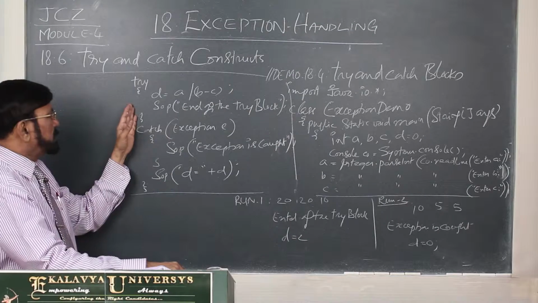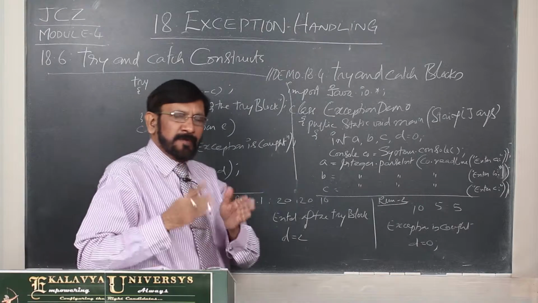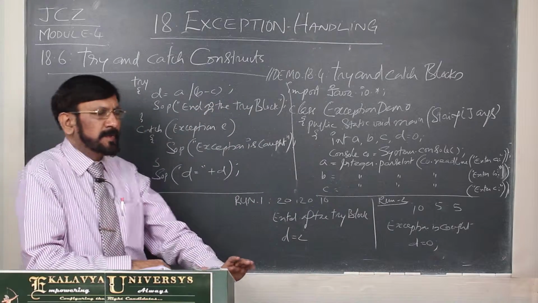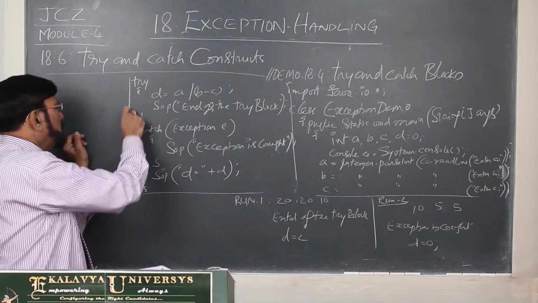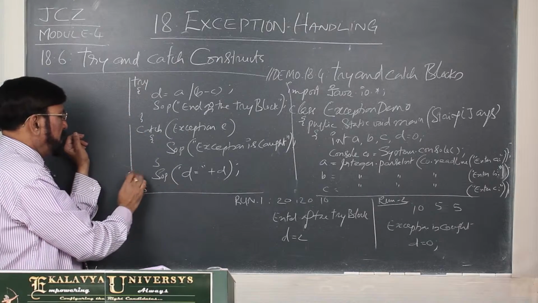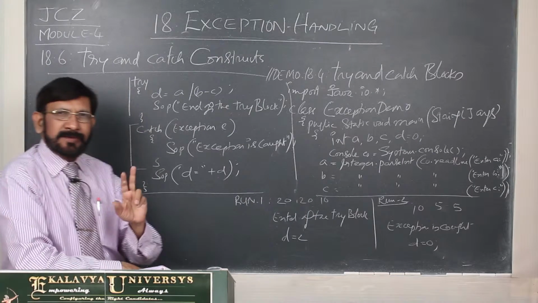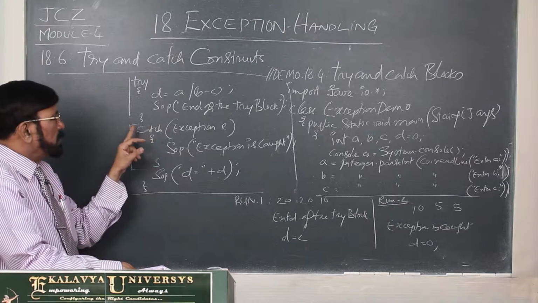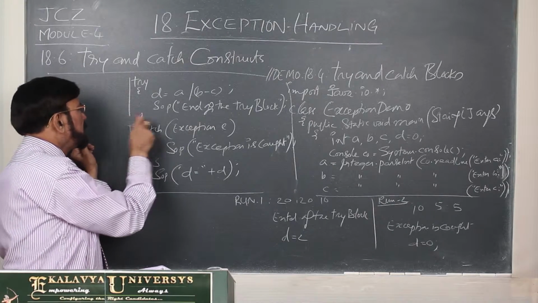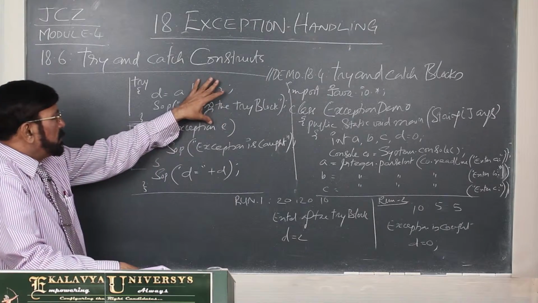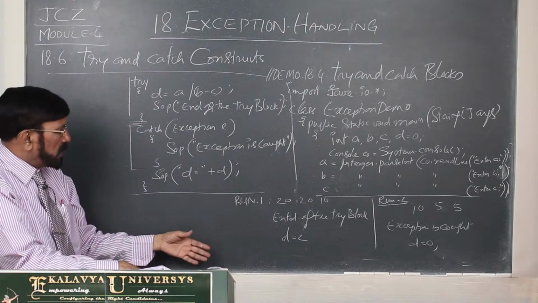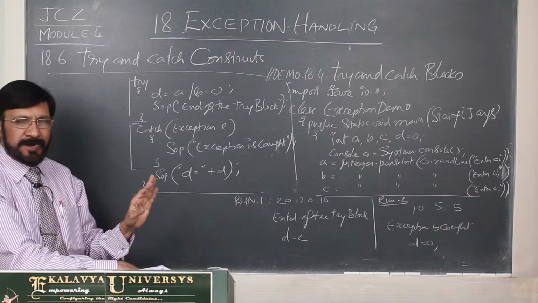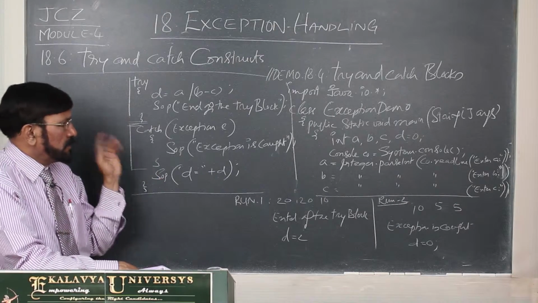And for every try block, you must write either one or multiple catch blocks, immediately after that. Now, this is the try block. Immediately after that, the corresponding catch block I have written. Try and catch are two keywords. Now, this is the way you have to write. In between, you should not write any other code. Between the try block and catch block, or if multiple catch blocks are there, between two catch blocks, you should not write any other statements. Understand? That point you remember.